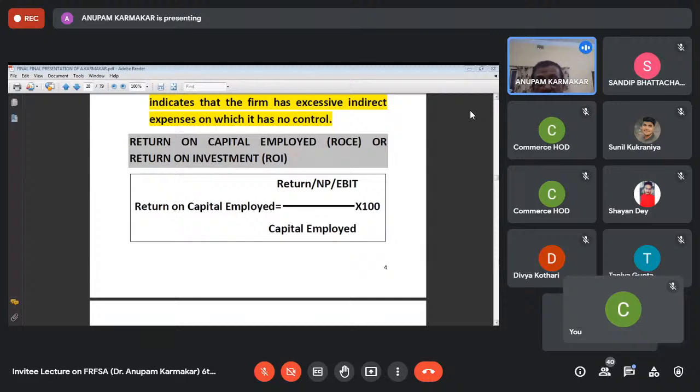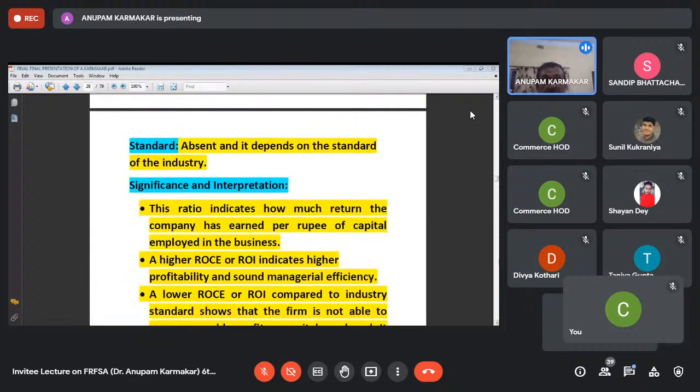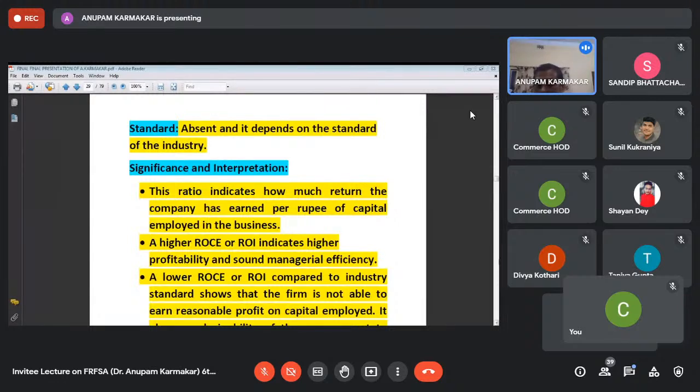Next, return on capital employed or return on investment. In the numerator, we have to take net profit or EBIT divided by capital employed into 100. Generally there is no standard and it depends on the industry standard. Significance, the ratio indicates what? It indicates how much return the company has earned per rupee of capital employed in the business. Suppose the ratio is 20%. It means if the company has invested 100 rupees, then it has got a return of 20 rupees.